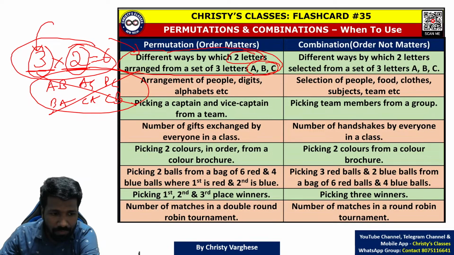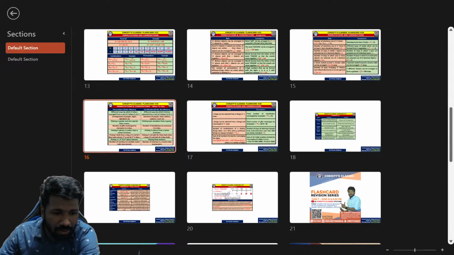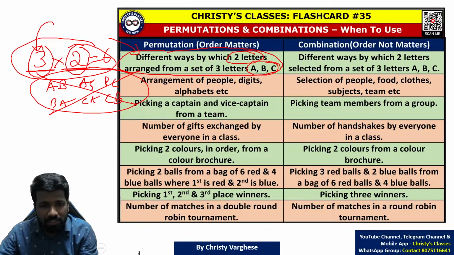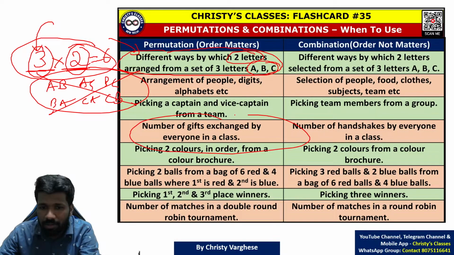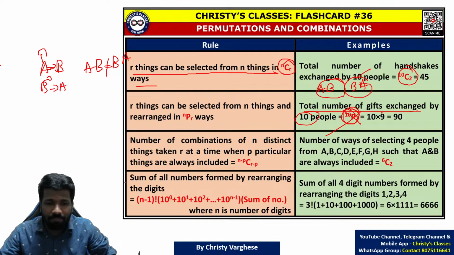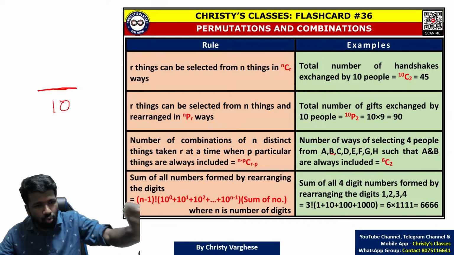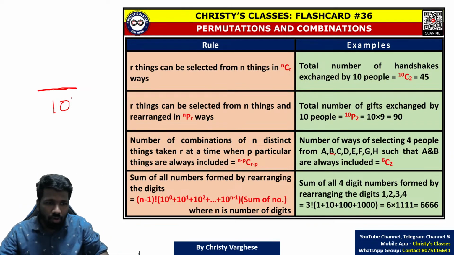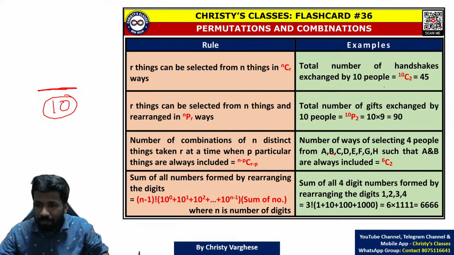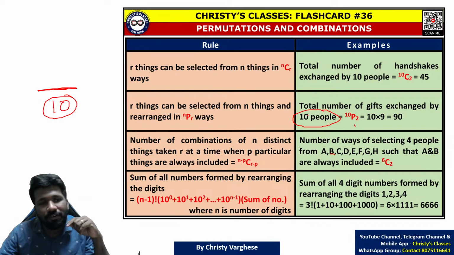What about this gift exchange scenario? In the gift exchange scenario also, is it applicable? Yes, in all scenarios this is applicable. You can do it in different ways. The person who is giving the gift you can select in 10 ways, right? Because first you have to choose who is giving the gift to whom. Like 10 people are there in a room. So the first person should buy 9 gifts.